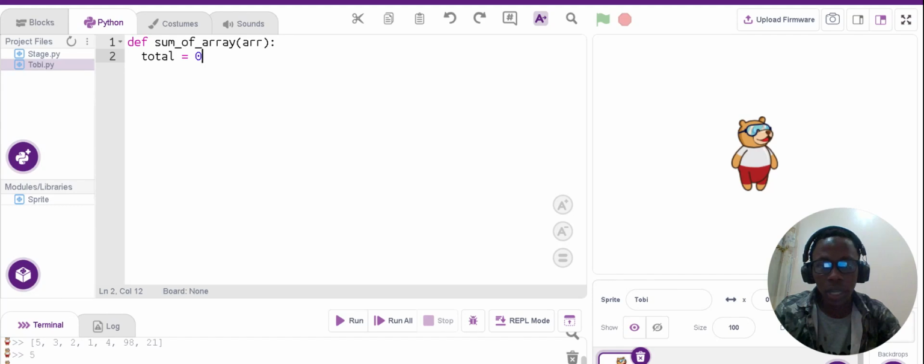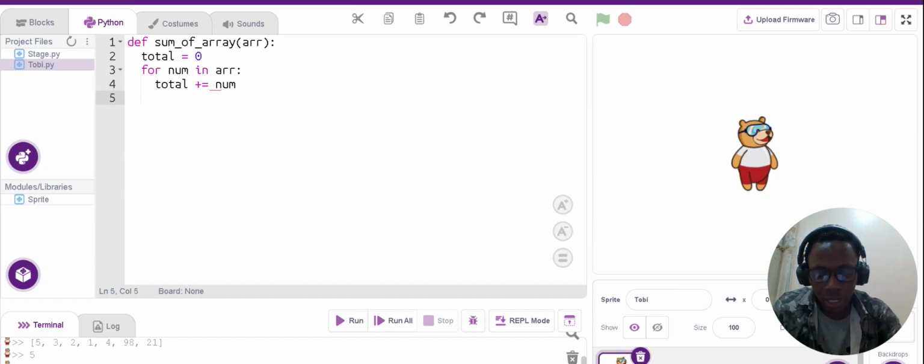Now, having done this, the next thing is that I need to loop through the numbers that I'll be rendering later on. It's for num in array. Okay, let me now sum it together. You add, then you add it, just like a form of update, updating the total. Total plus equals num. So I'm done with that.